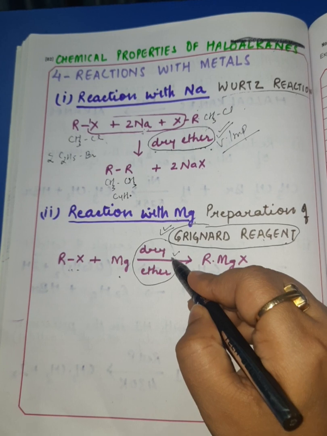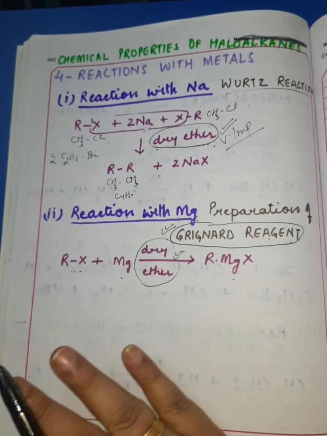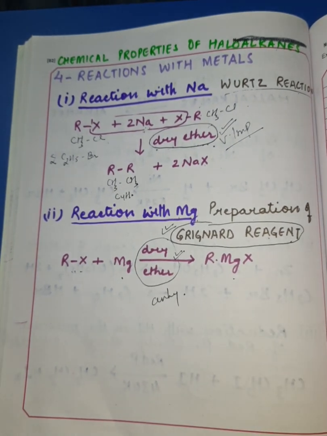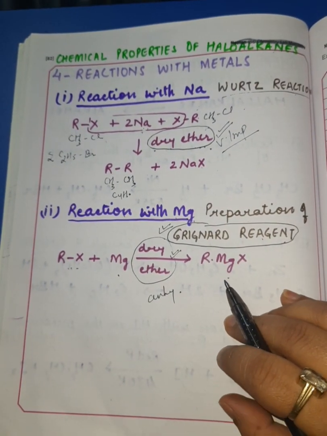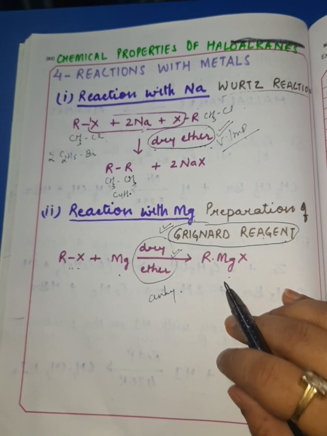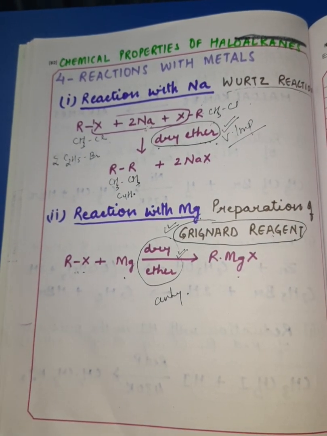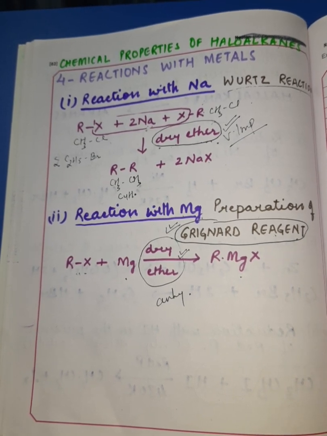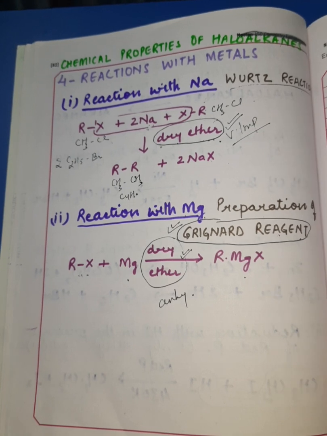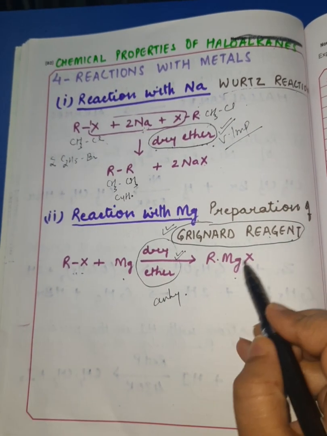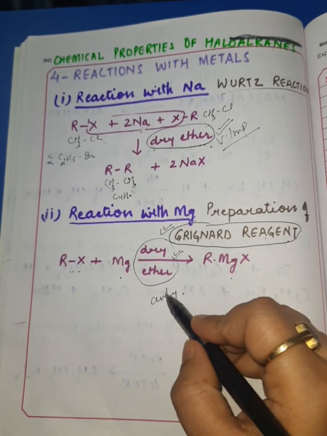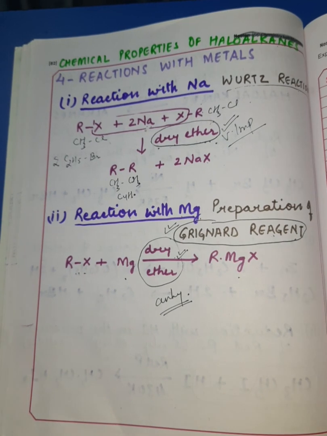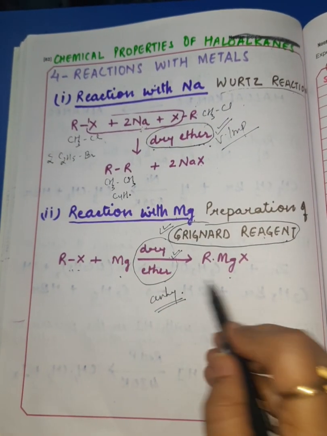It is very, very important, dry ether. We are supposed to maintain complete anhydrous conditions. Because if you do not maintain this anhydrous condition, then this reaction can be quite explosive as well. And a lot of problems will be there in the preparation of this Grignard reagent. They get decomposed even in the presence of traces of moisture. So to prevent all these problems, we are supposed to maintain strictly anhydrous conditions, which can be achieved by the use of dry ether. And dry ether also stabilizes the formation of Grignard reagent.